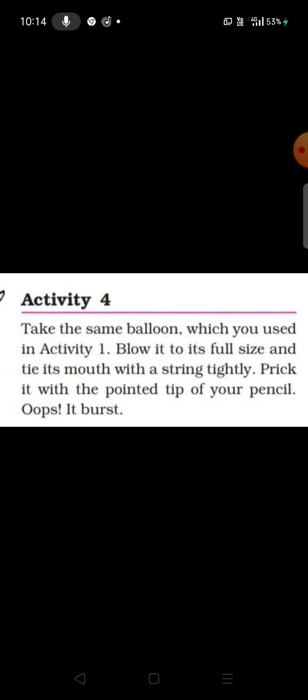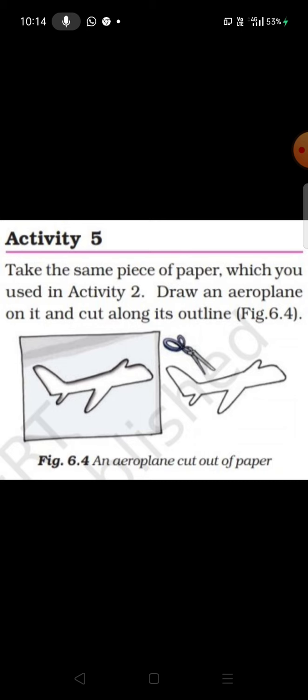Now in activity 4, in activity 1 we blew air into the balloon, and when it expands in size, after that if we prick a needle in the balloon, what happens? Definitely it will burst, and after bursting can you regain the same balloon and blow air into it? No. So what type of change is it? This is a permanent change which cannot be reversed, so we can say it is an irreversible change.